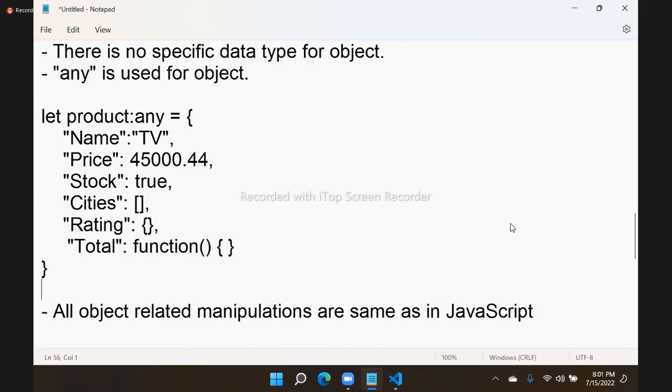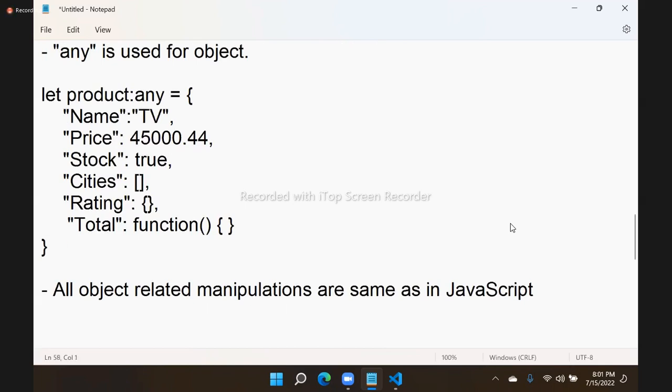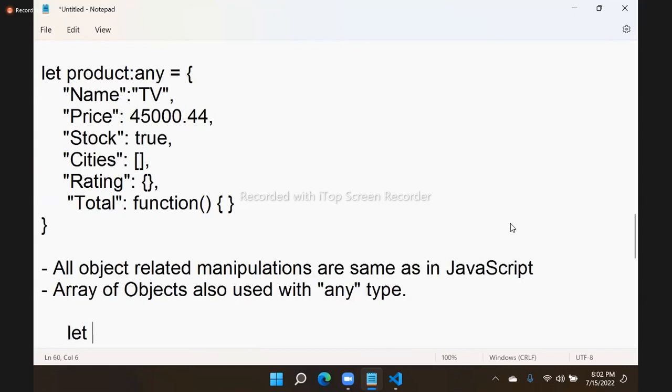And one more thing, array of objects is also used with any type. Understood? Array of objects means LET products. Products is an any type array, and in this we have an array of objects.